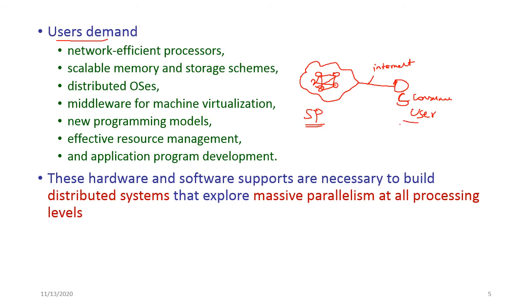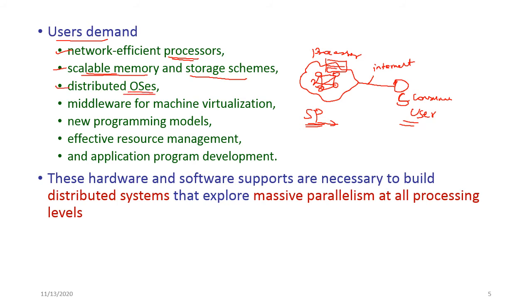What are the things the user will expect from the provider? First one is a network efficient processor. They are expecting a powerful processor. And next one is scalable memory and storage schemes. They are expecting very huge memory and storage devices, and distributed operating systems.